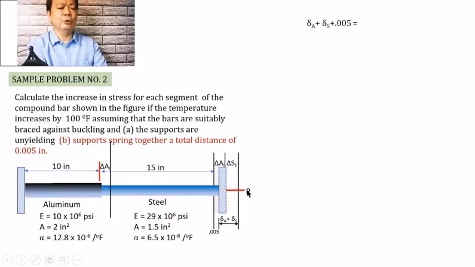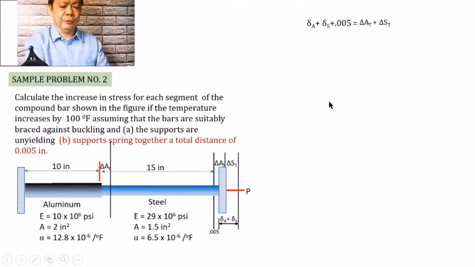And if we're going to consider finding the relationship between the two, anong relation meron tayo? We'll notice that the sum of these three will be equal to this deformation. So that you'll have change in deformation on aluminum and steel due to P, plus the springing of the wall of 0.005 shall be equal to the deformation due to the change in temperature of the aluminum and that of the steel.